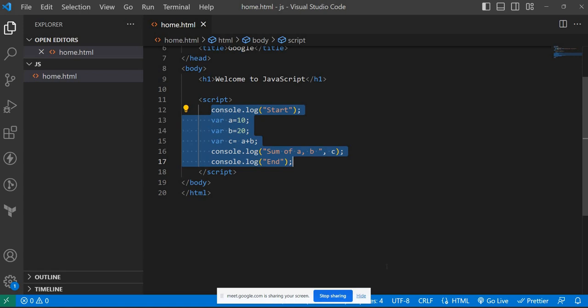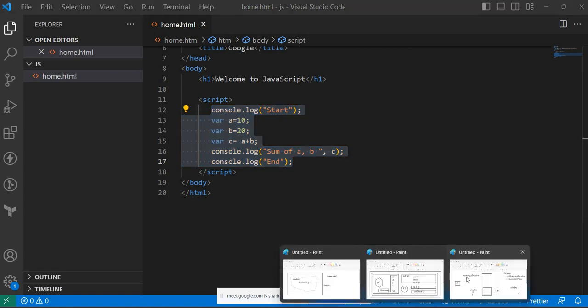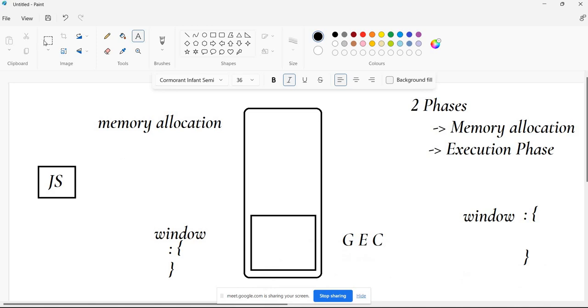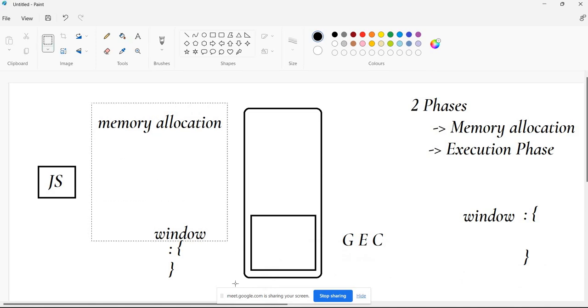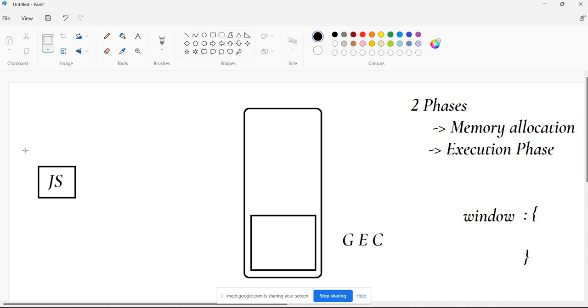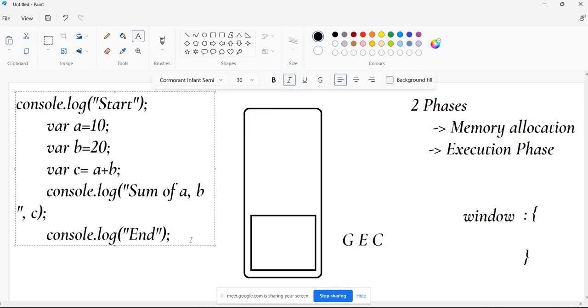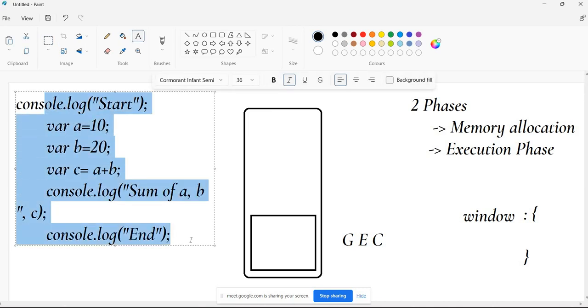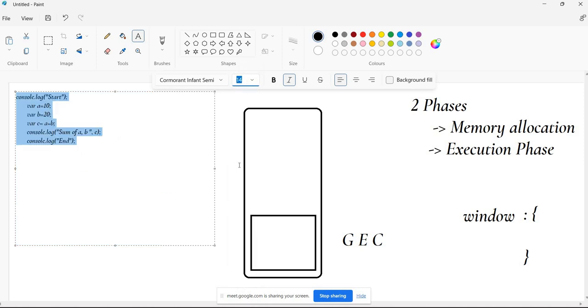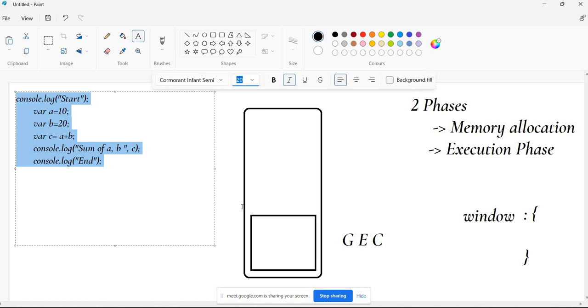So this is a JavaScript file. We are giving it to the JavaScript engine. I'm just increasing the size here for ease. Are you able to see the statements clearly? Yes, sir. This is fine.